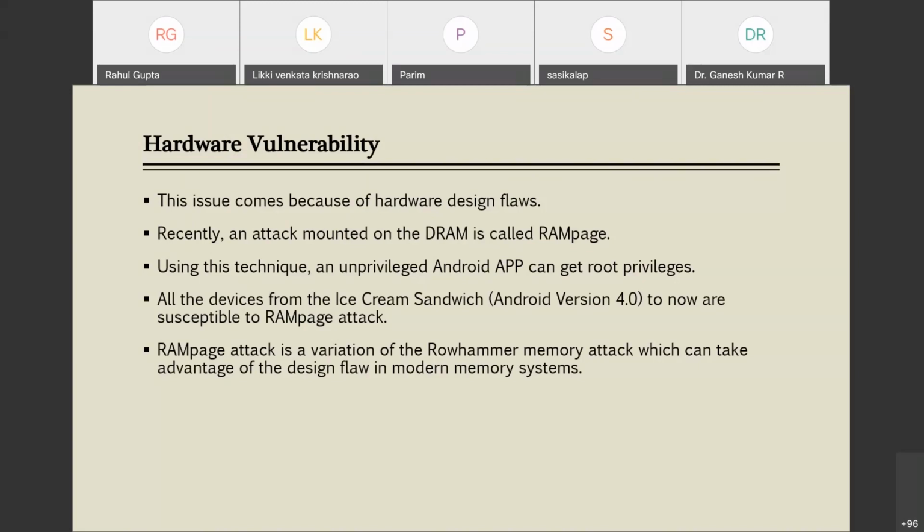All devices from Ice Cream Sandwich, which is the version above 4.0, up to now, meaning 10.0, are susceptible to the RAMpage attack. So all are suspected that they could be attacked by it. The RAMpage attack is a variation of the Rowhammer memory attack, which can take advantage of design flaws in modern memory systems. So these are the vulnerabilities.